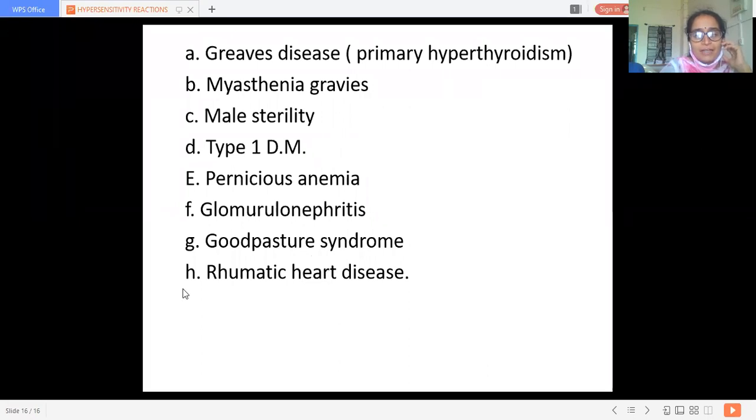Which pathogen acts as an antigen in rheumatic heart disease? What is the name of the antigen which takes part in this disease and causes the formation of rheumatic nodules or Aschoff bodies? Remember this?